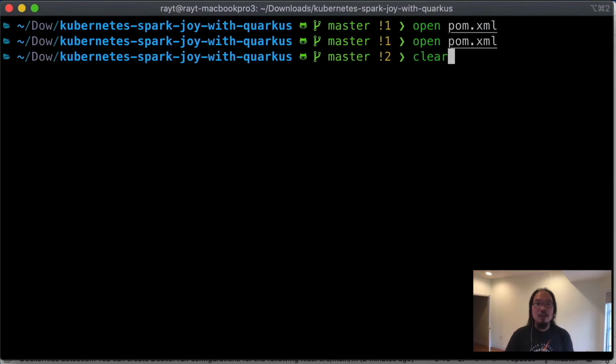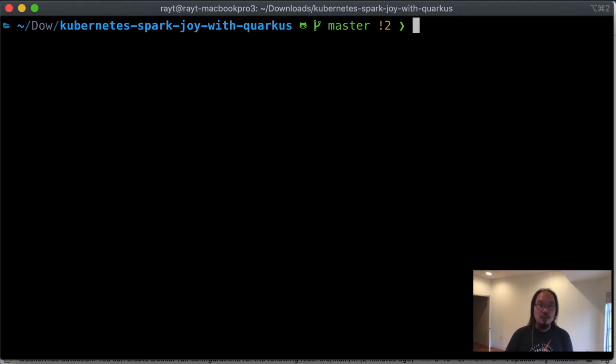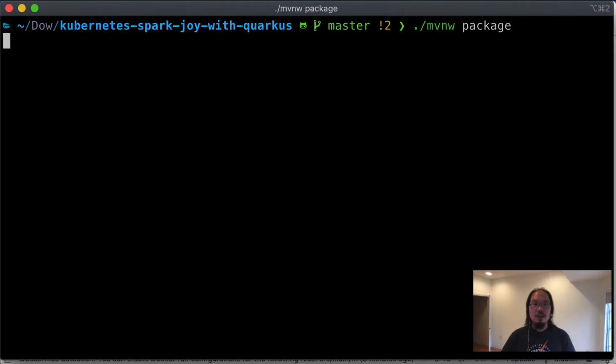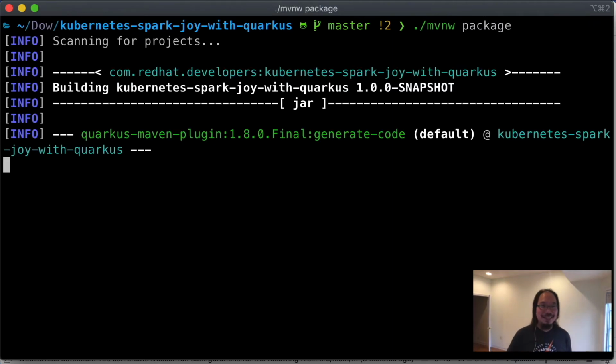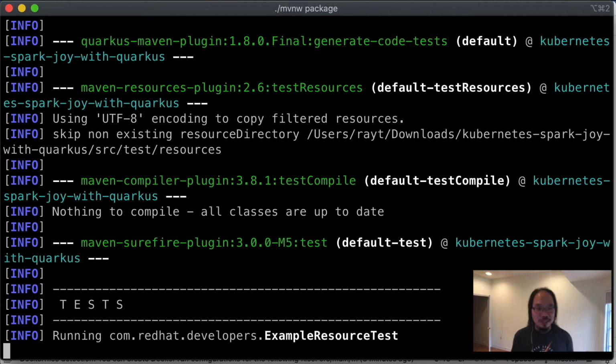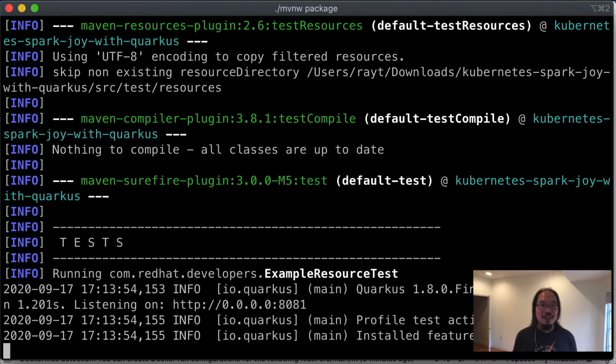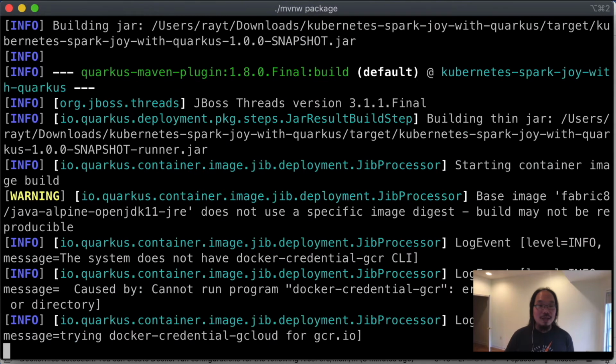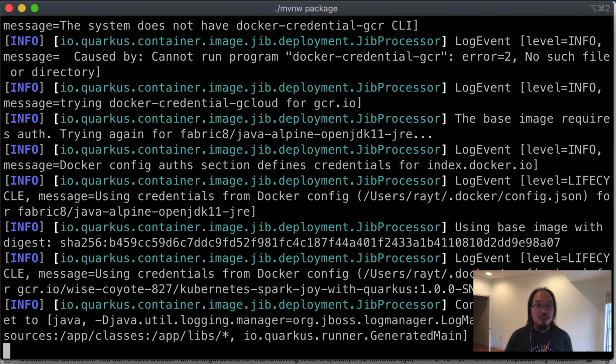Okay, so now I can go ahead and rebuild my application, and I should be able to just do mvnw package. Okay, and let's see if this works. We're building my application. It's doing some tests. There we go. And now Jib is coming into play.